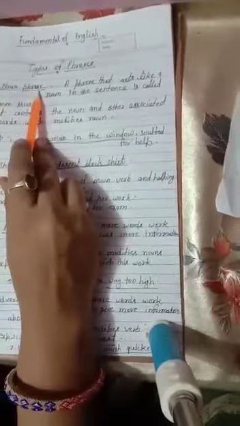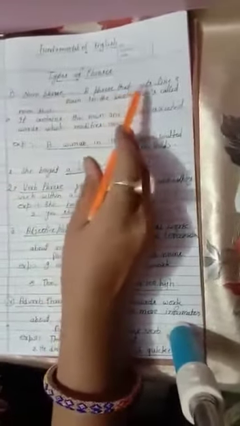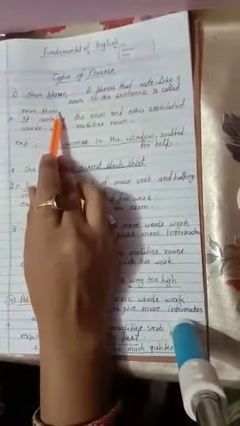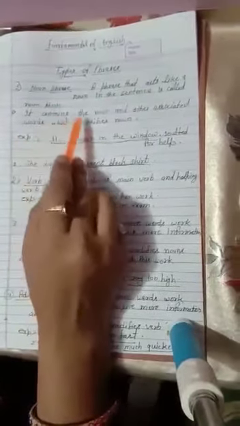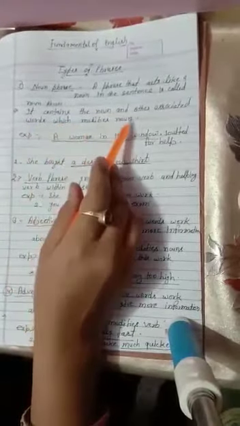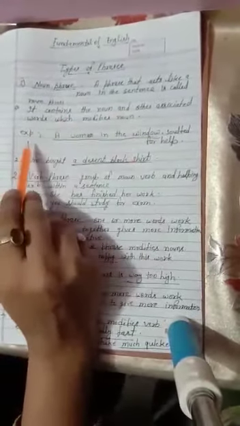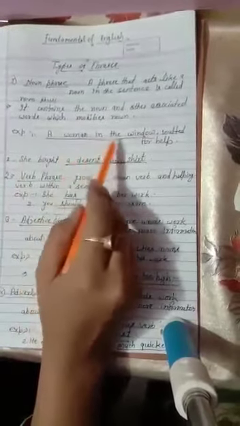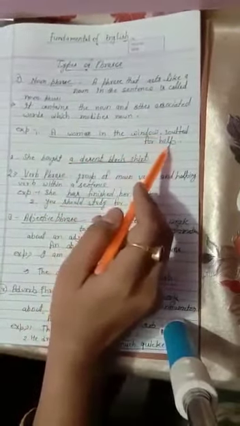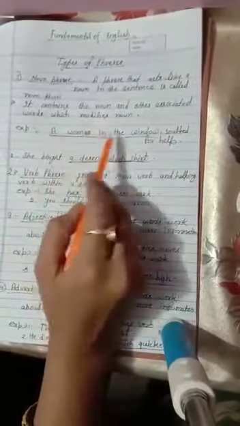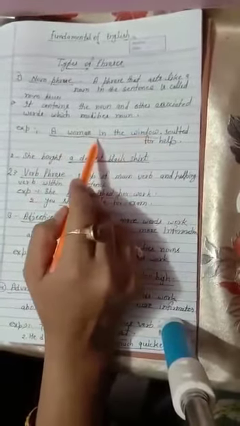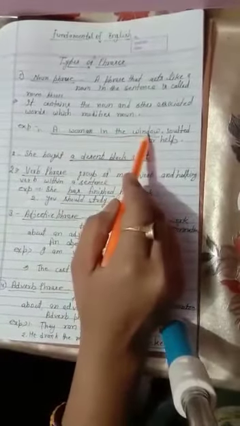What is a noun phrase? A phrase that acts like a noun in the sentence is called a noun phrase. It contains the noun and other associated words which modify the noun. For example, a woman in the window shouted for help. Here, a woman in the window is a noun phrase. In the window is just describing the noun.